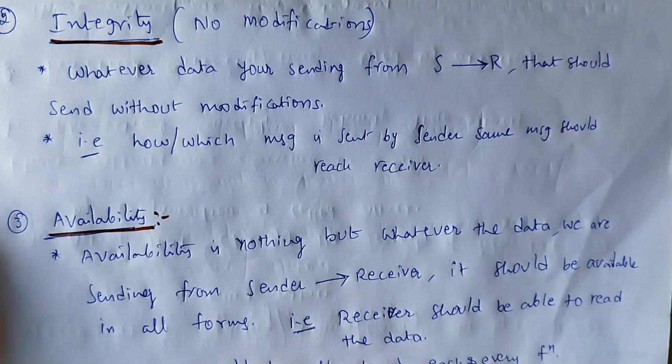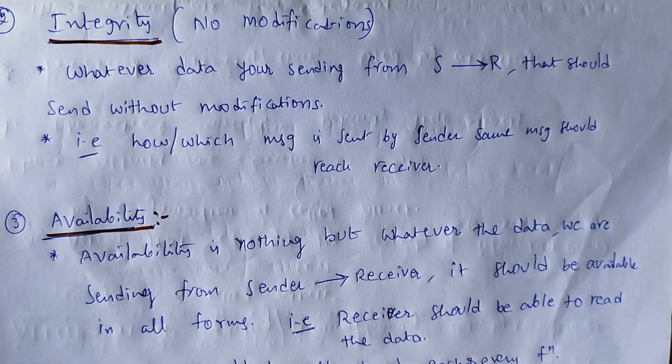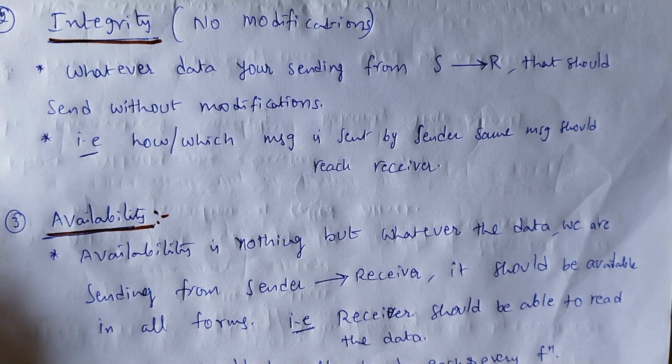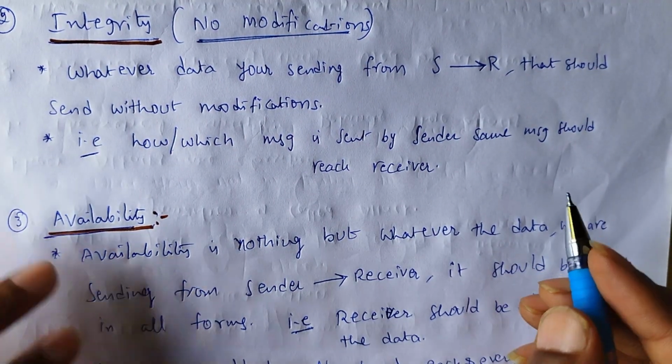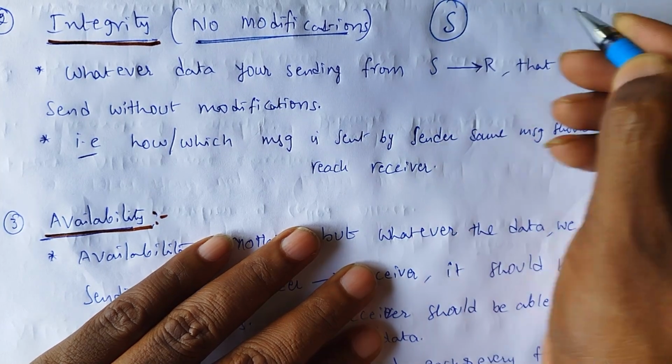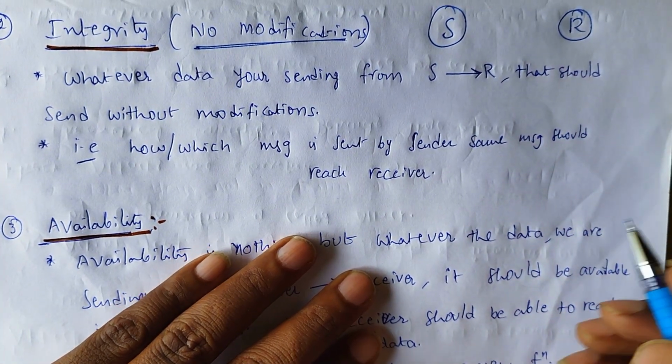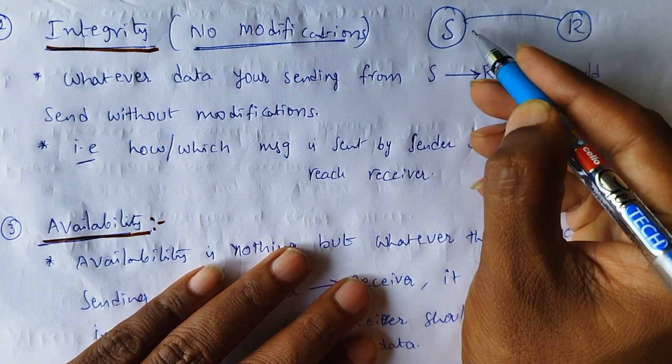What is the second one? The second one is integrity. What is the meaning of integrity? Very simple: integrity is nothing but no modifications. Sender and receiver are communicating with each other.